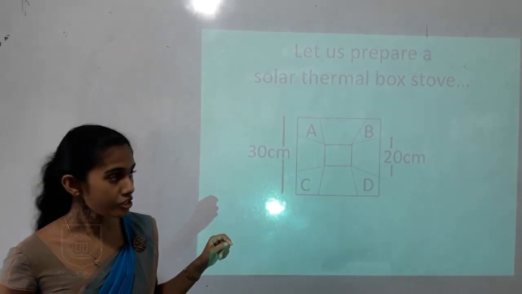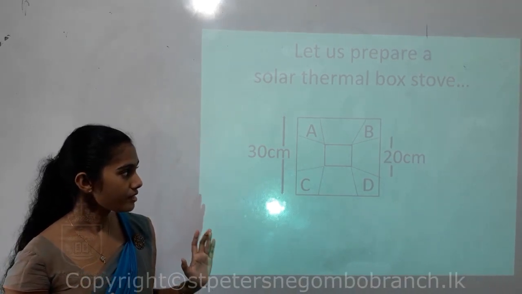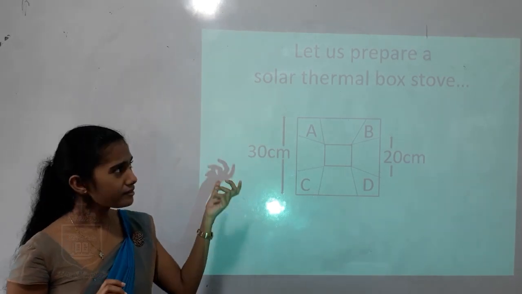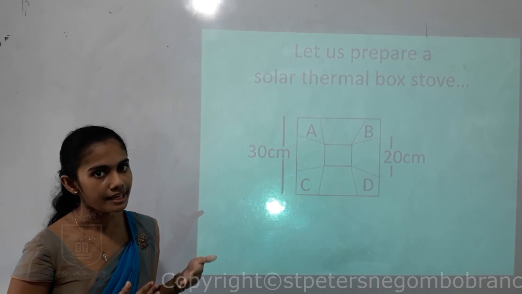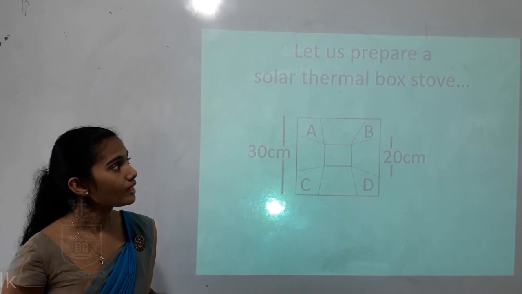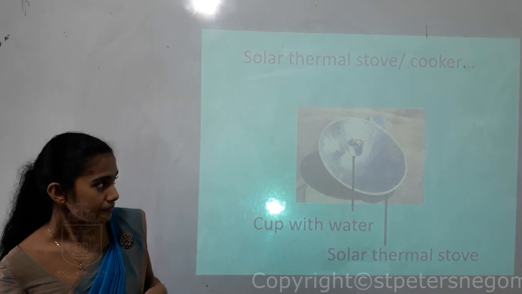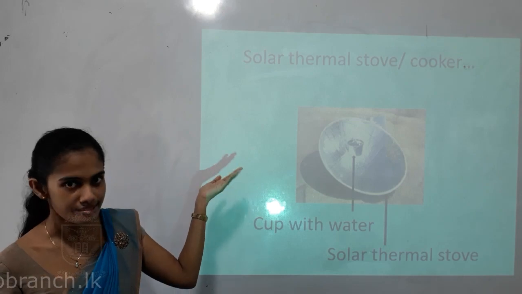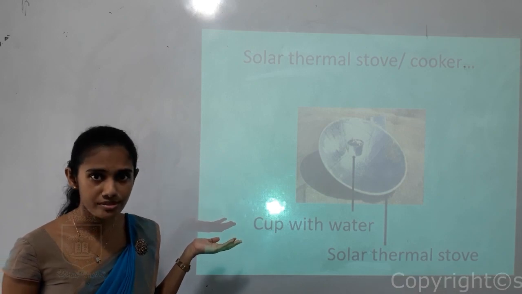Okay. Right. Then children, you all have to prepare the solar thermal box stove by using the sections on which you all have applied glue. When you are preparing the solar thermal box stove children, make sure that you keep the side on which you have pasted the aluminium foil as the inside of the solar thermal box stove, right? So it will look like this children then. This is a solar thermal box stove or a solar thermal cooker, the same thing, right? Then children, we'll see how we can use this one, right?